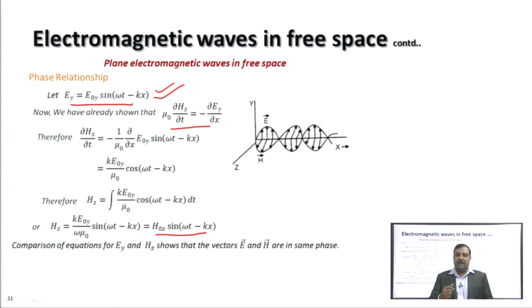So, in the electromagnetic wave, the E vector and H vector propagate as a wave with directions mutually perpendicular and perpendicular to the direction of propagation, and they are in the same phase. See the figure. In this figure, the wave is propagating along the x axis, the E vector is vibrating along the y axis, the H vector is vibrating along the z axis, and the E vector and H vector are in the same phase.